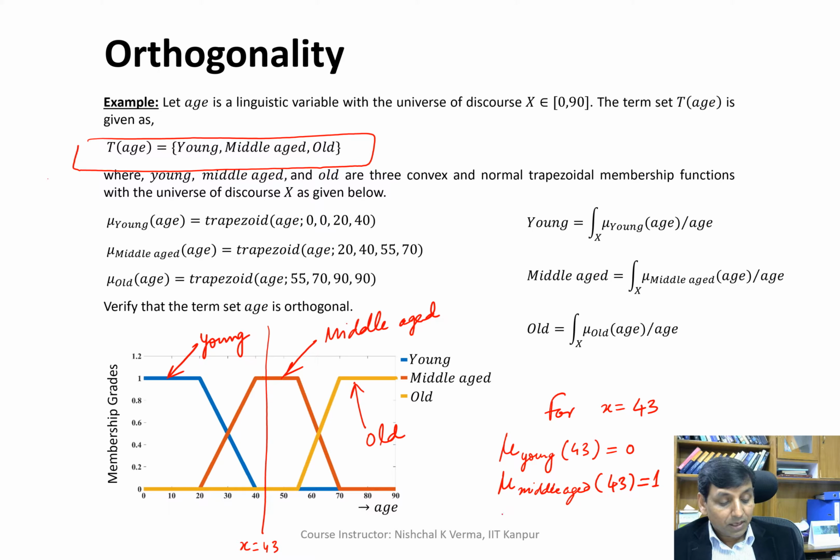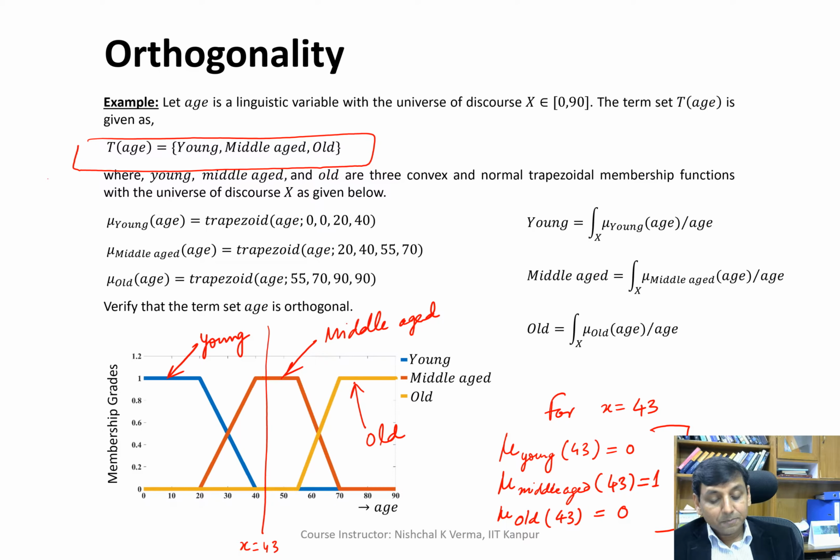And then we have mu old of 43, which is equal to 0. Now when we sum these for x is equal to 43, we get all the mu's for 43, let's say this is 1, 2, 3, and the sum is 1.